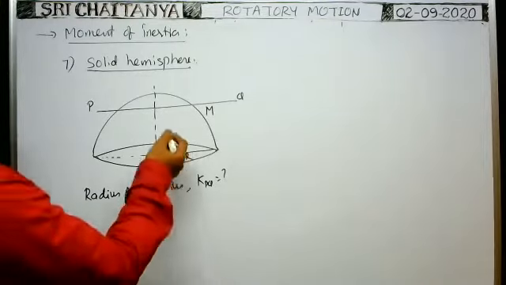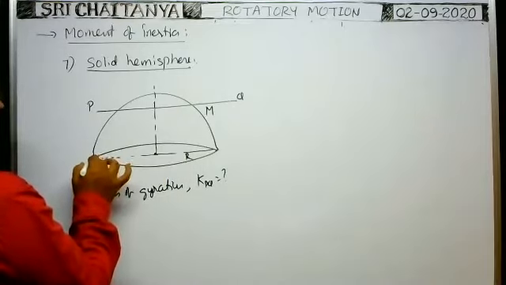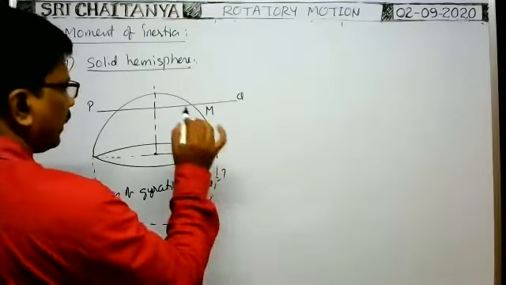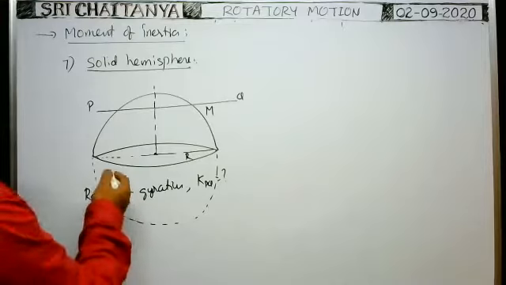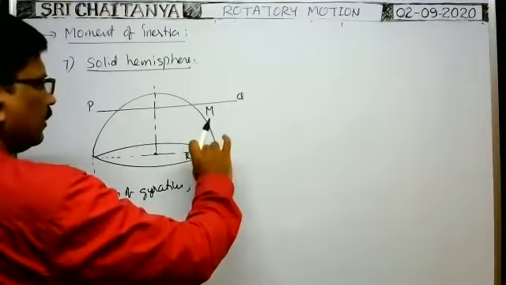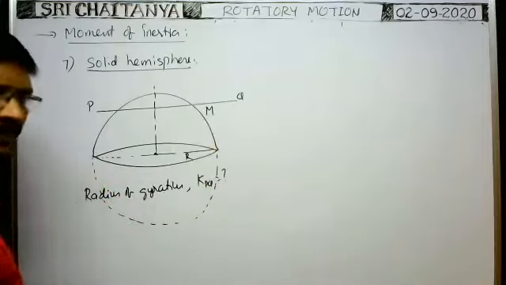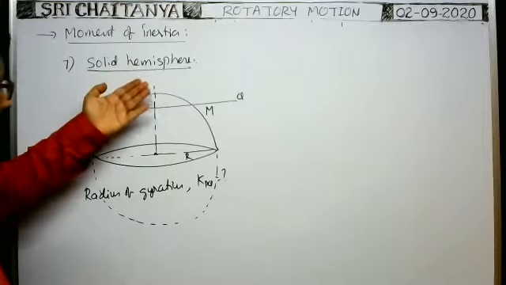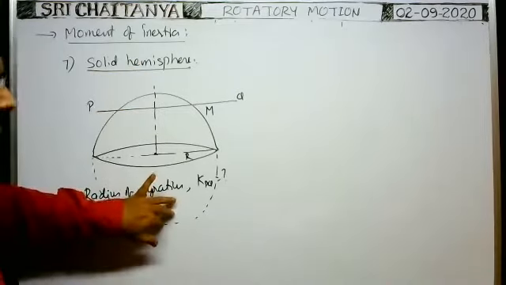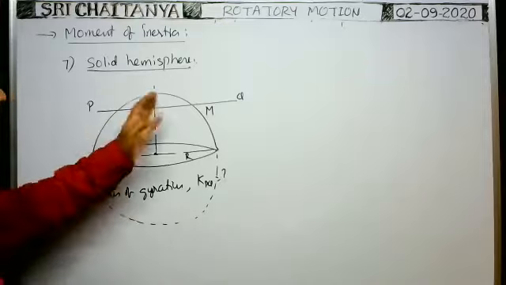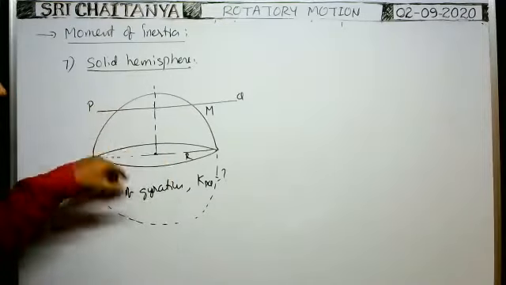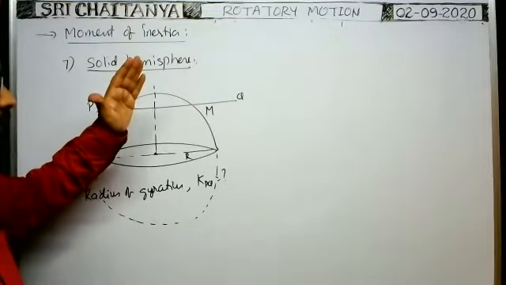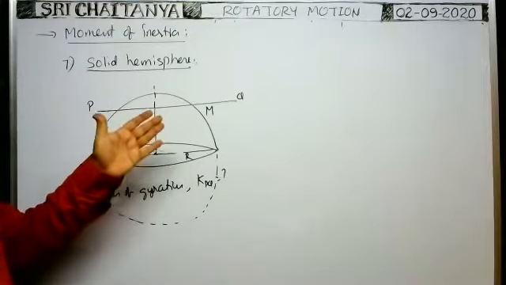Suppose you imagine another solid hemisphere like this, placed in reverse order. When they are put in contact, it becomes an entire solid sphere now. What is the total mass of the solid sphere now? The total mass of the solid sphere is equal to 2M.